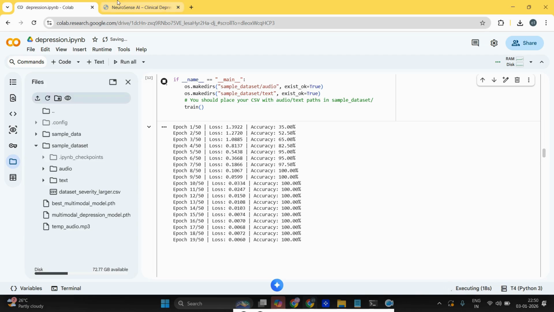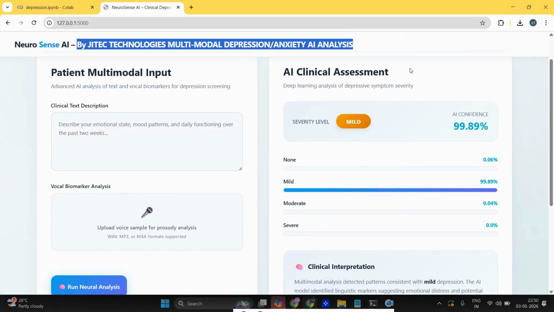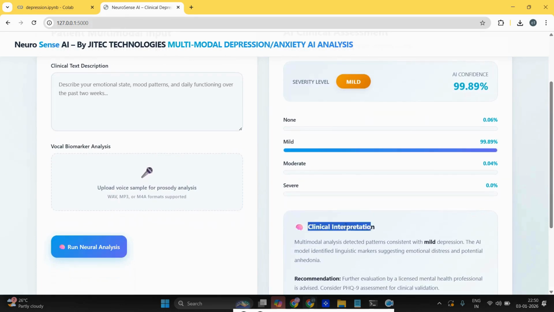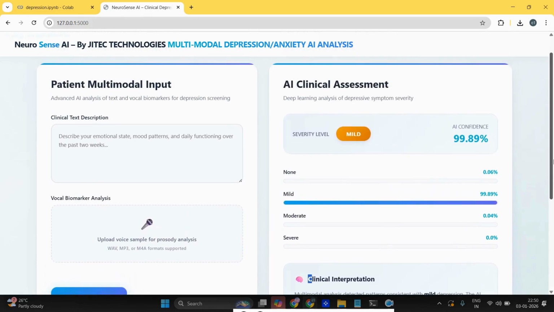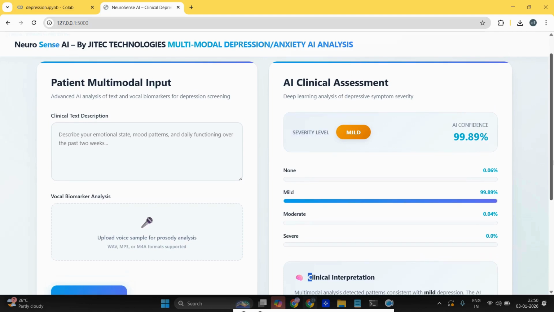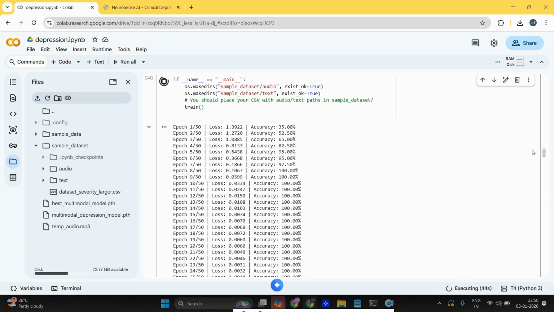So in the meantime I have generated a web application as well. There also it's the same thing, we only load the model and we can give the text description. Also we can load the audio data. Then if you click run neural analysis we can get the severity level. Also we can get the clinical interpretation as well. So this is the simple application that we can use to check the severity of depression.